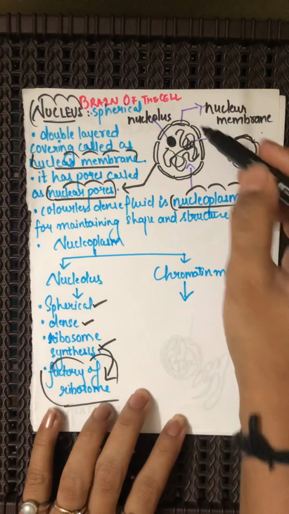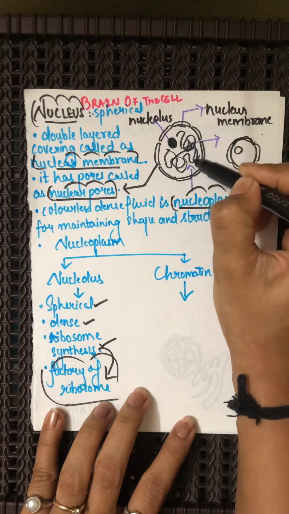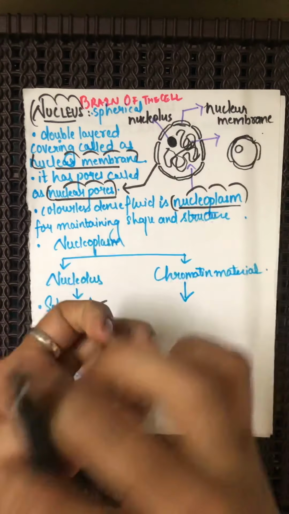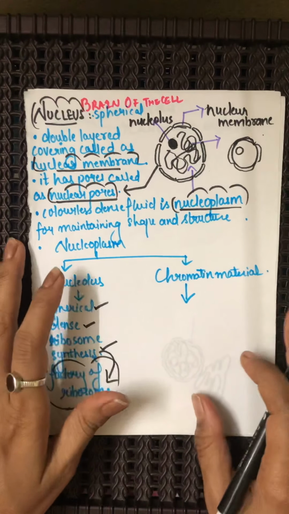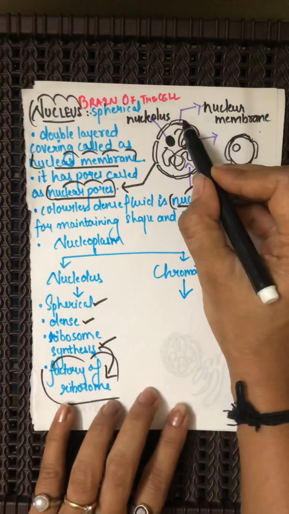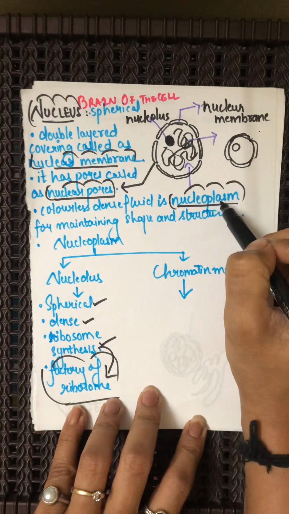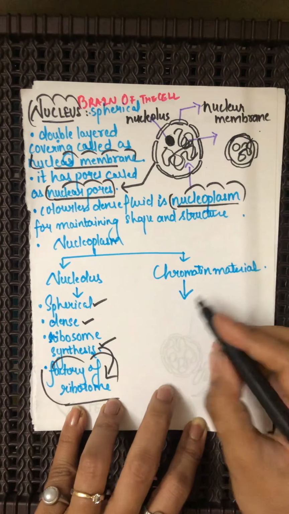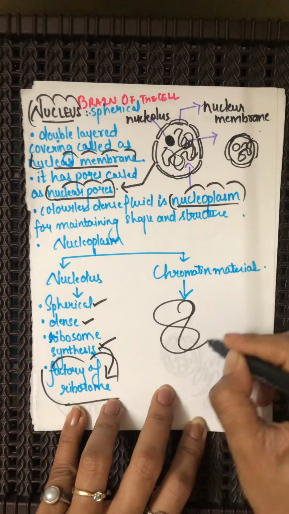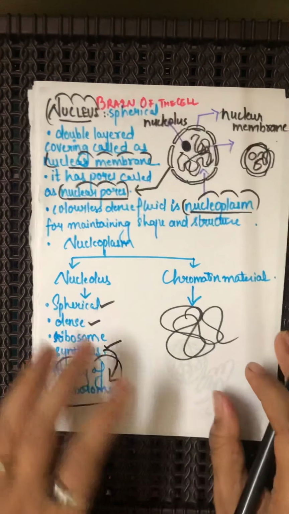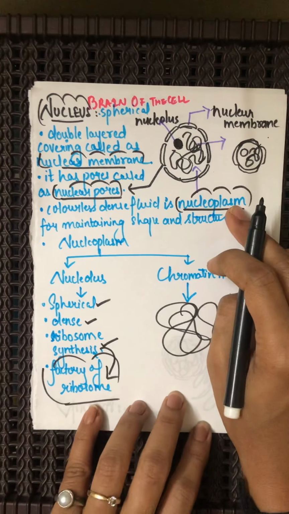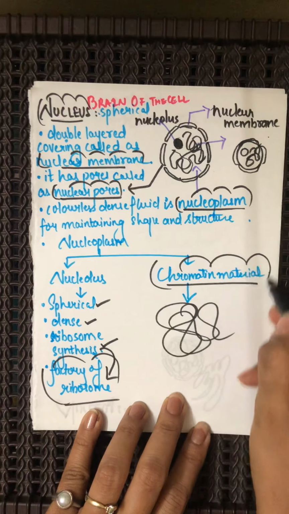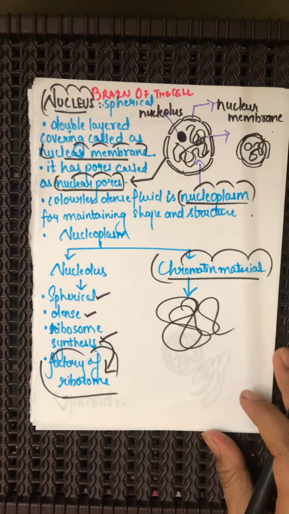Fine. Now can you see some tangled mass of threads? Yes, something which is very tangled, the threads are mixed with each other, that is termed to be as tangled. So inside the nucleoplasm we have nucleolus and some thread like materials, and this thread like material inside the nucleus is nothing but chromatin material.